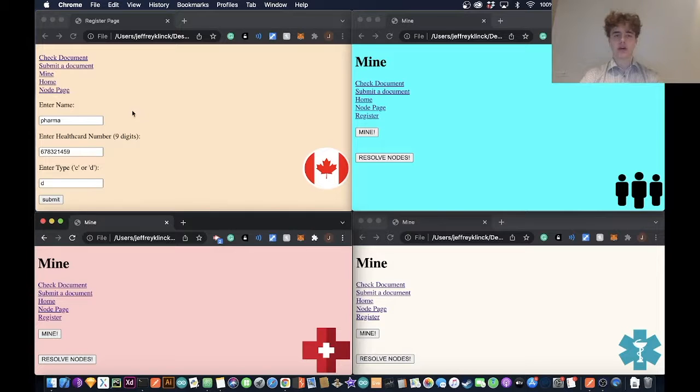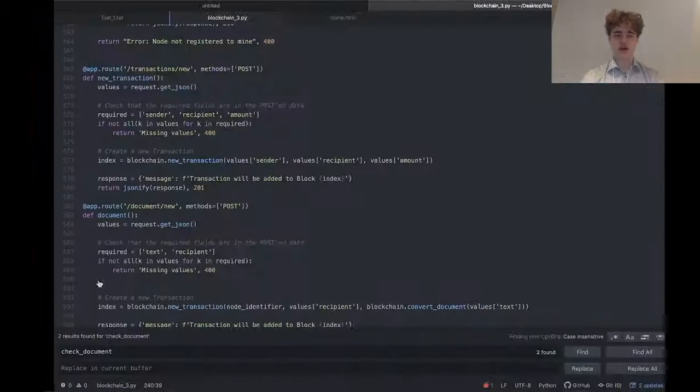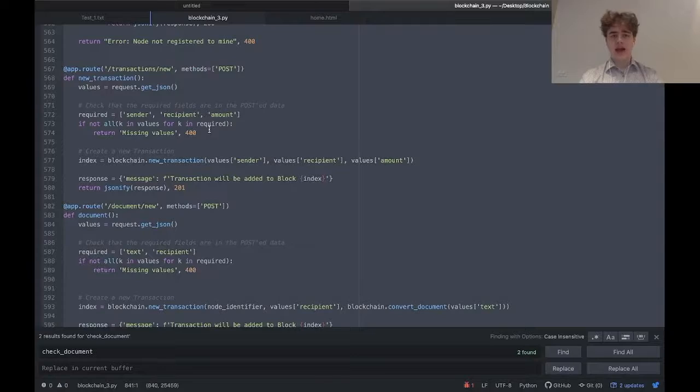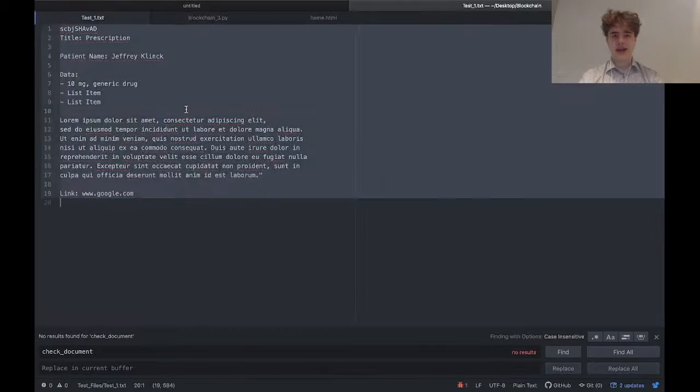So now I'm going to go through a practical use case where a citizen or a patient goes to a doctor and receives a prescription. The patient visits the doctor, and the doctor issues a certain prescription for a certain type of drug. The first thing the doctor is going to do is go to submit a document, and they have this text written out.